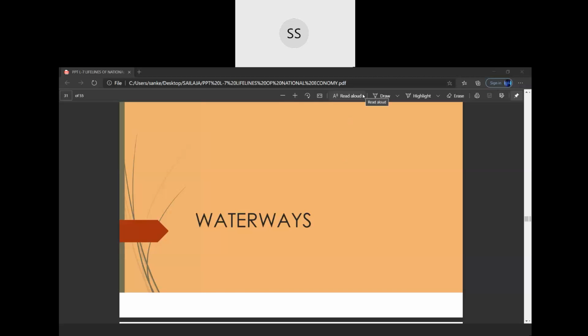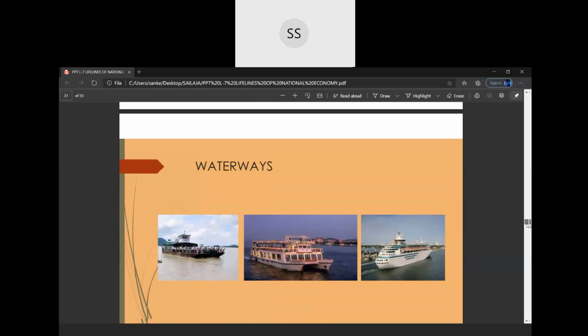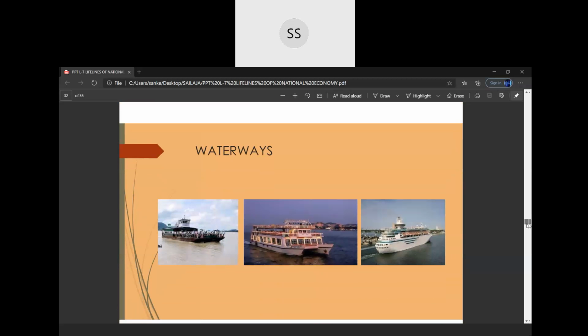Good morning, students. Today we are continuing with the next part of Lifelines of National Economy. The next type of transport network is waterways. Children, waterways is the oldest and also the cheapest means of transport.